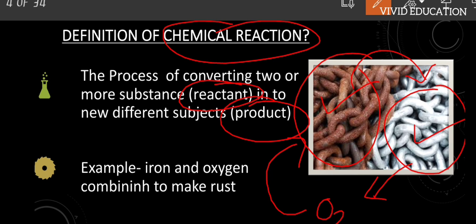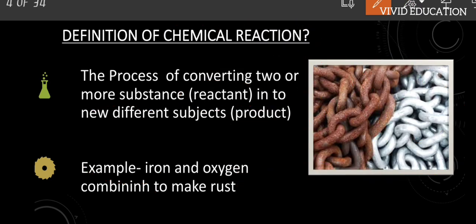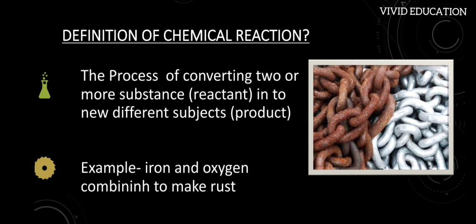Let me give one more simple example. Carbon is reacting with oxygen. What does it form? Exactly, it forms carbon dioxide, right? So the reactants are combining as well as reacting to form a new substance here, right? So this is nothing but a chemical reaction.